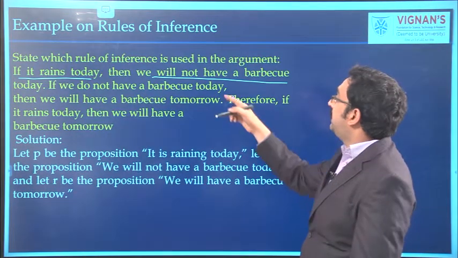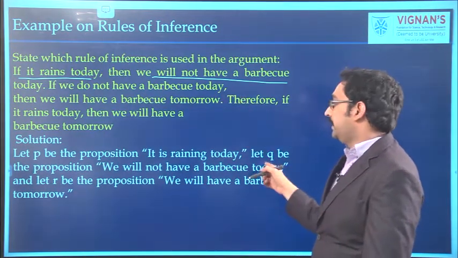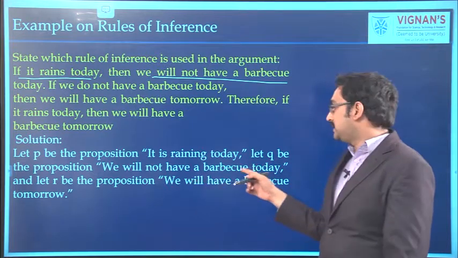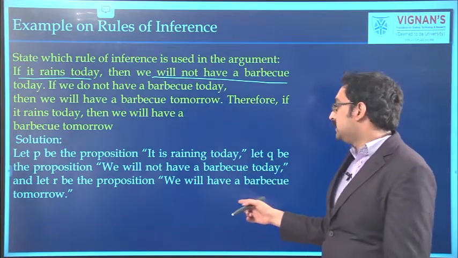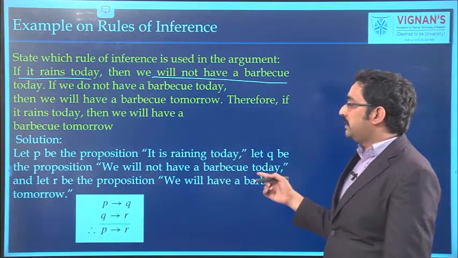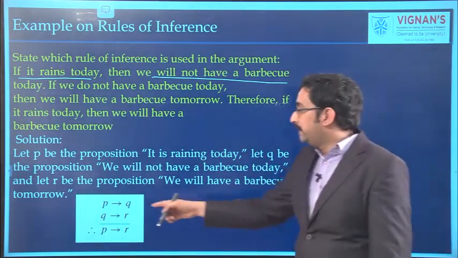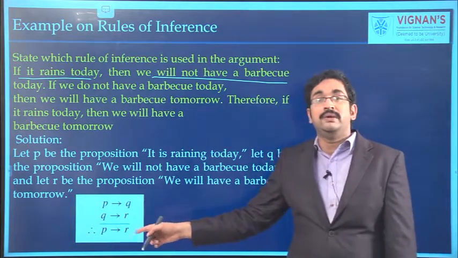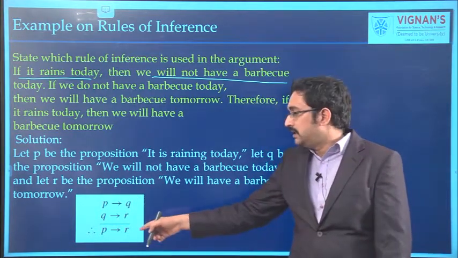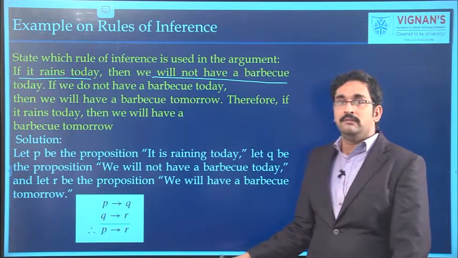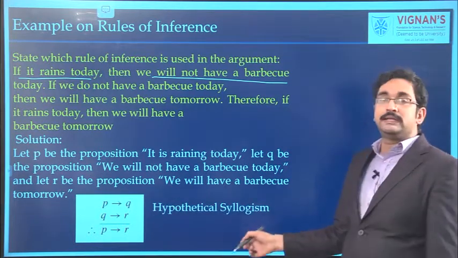If we assume P as it is raining today, Q as we will not have a barbecue today, R as we will have a barbecue tomorrow, then the given proposition will be in the form P implies Q, Q implies R, therefore P implies R, which is nothing but hypothetical syllogism.